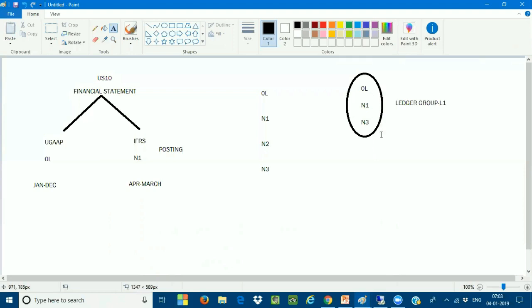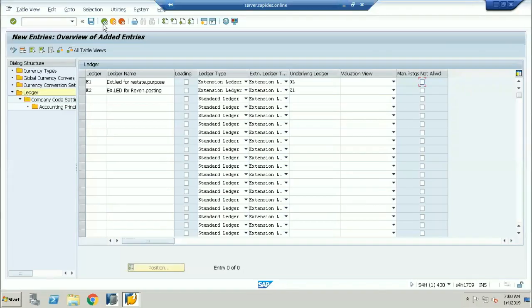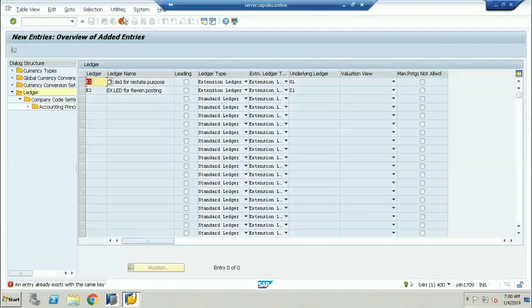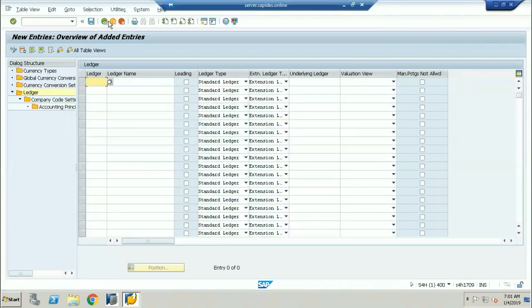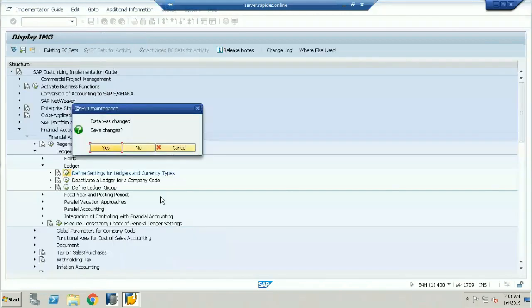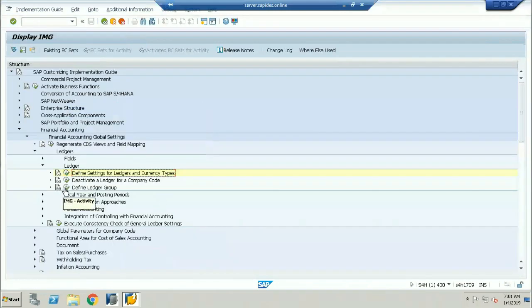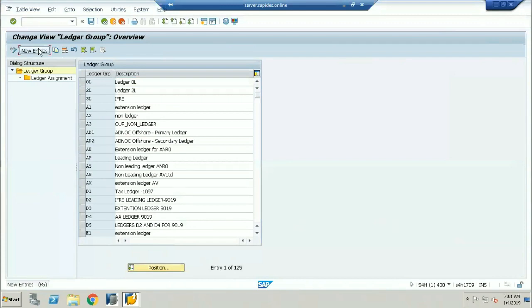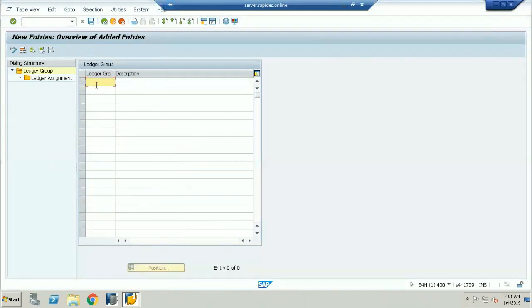Can I create like this? Yes, there are some settings where, if you go back, I create one ledger group. The concept is very, very important here. I'll come to the ledger group and create a new ledger group. The ledger group name I'm giving as L1. Okay, L1 ledger group.